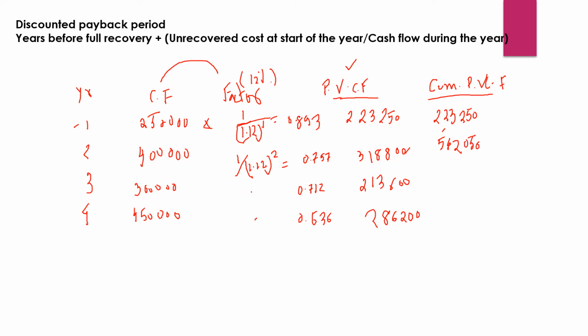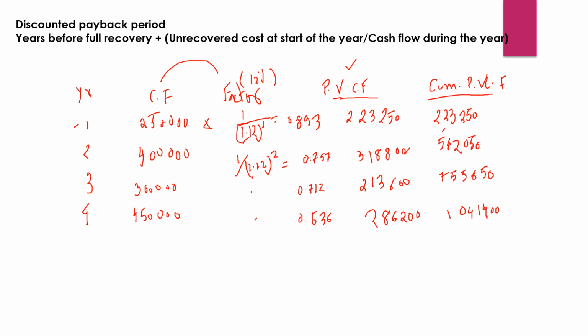Yes. Then for the third year, it will be 7,55,650. The fourth year, it comes out to be 10,41,400.